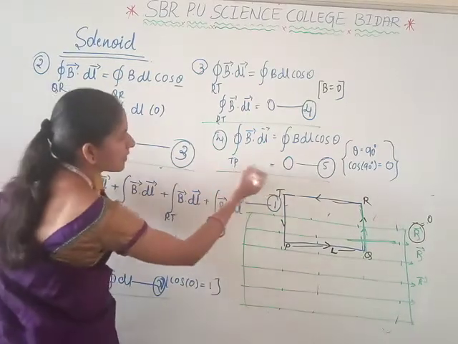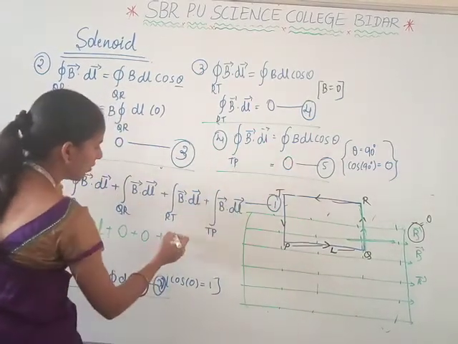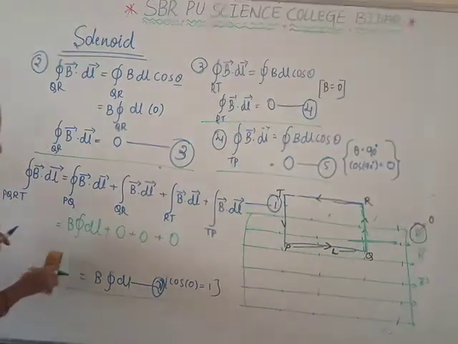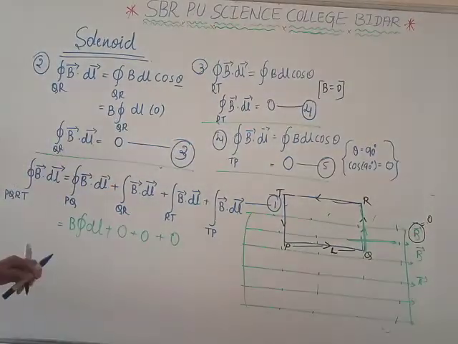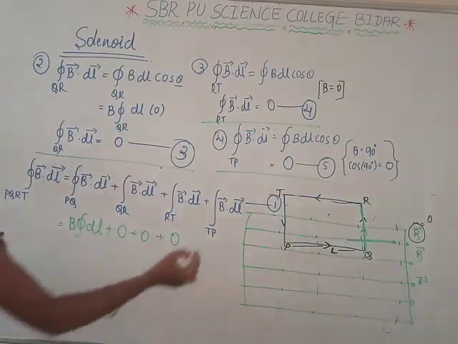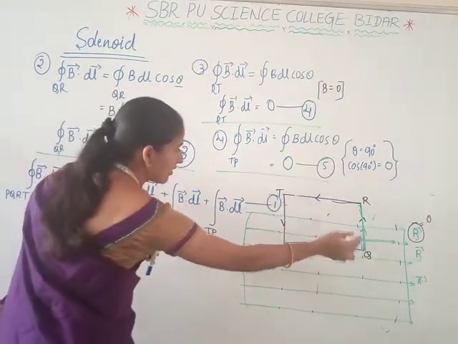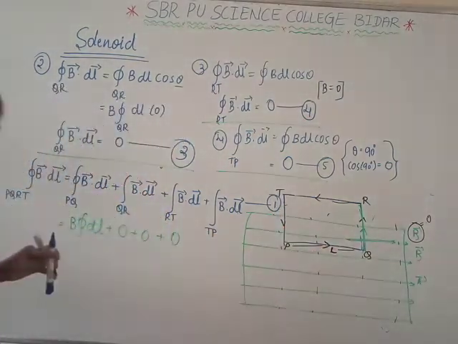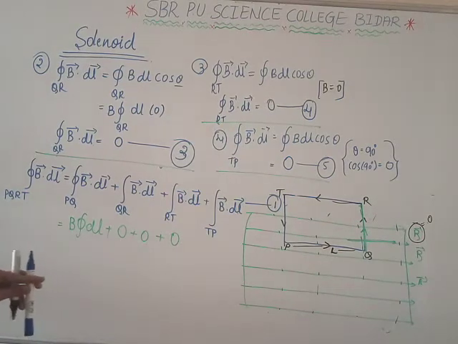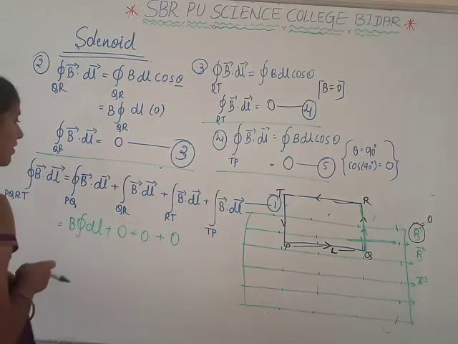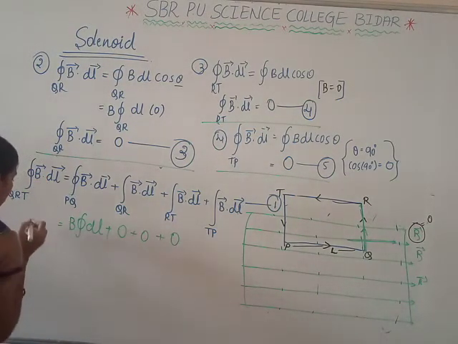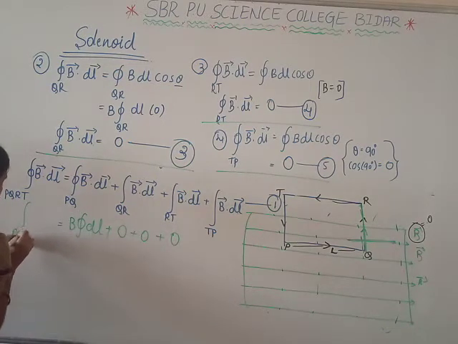Next, along TP we are having a value 0 from equation 5. After adding them, we are finding the net magnetic field due to the closed loop, that is, the closed loop along PQRT